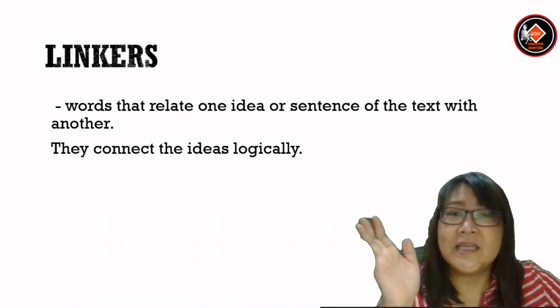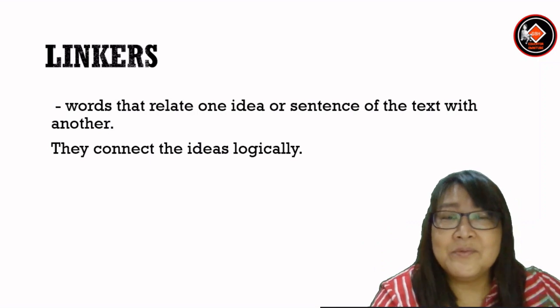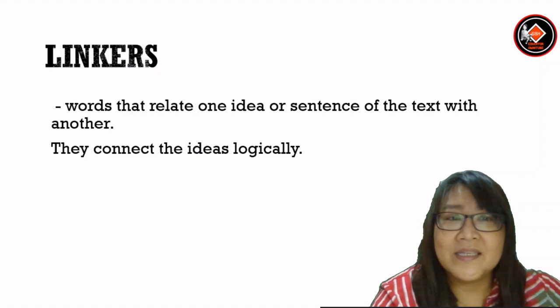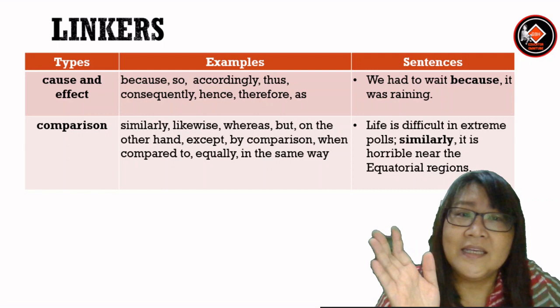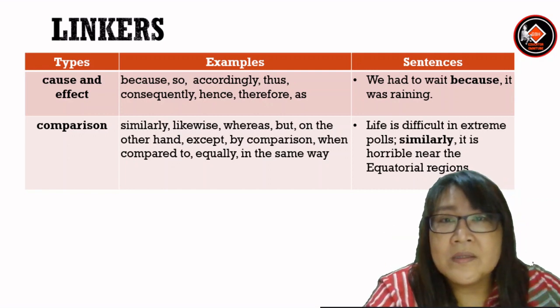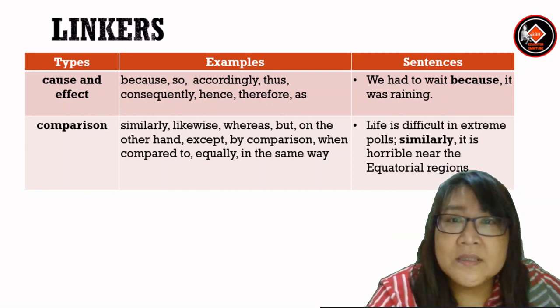First of all, let's look at linkers. Linkers are words that relate one idea or sentence of the text with another. They connect ideas logically. Let's look at the first type of linkers. The first is cause and effect. Examples: because, so, accordingly, thus, consequently, hence, therefore, as. Example: we had to wait because it was raining.